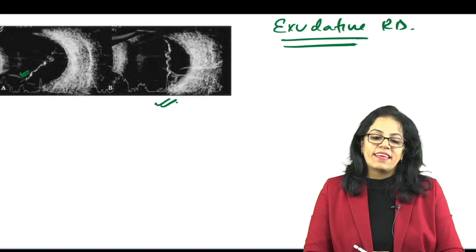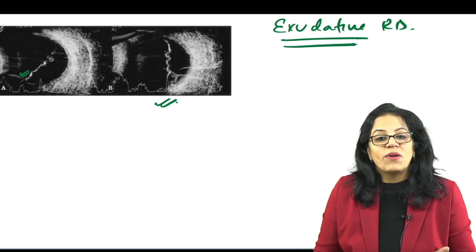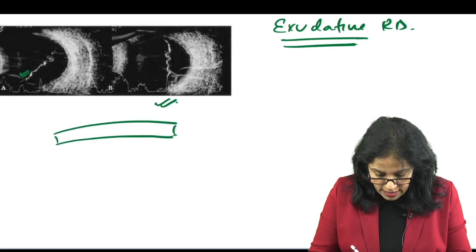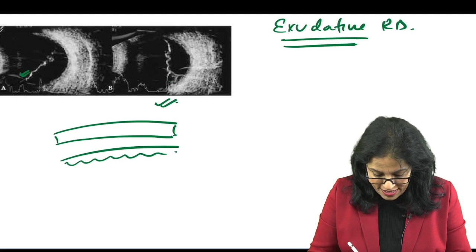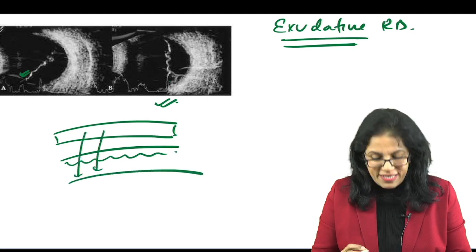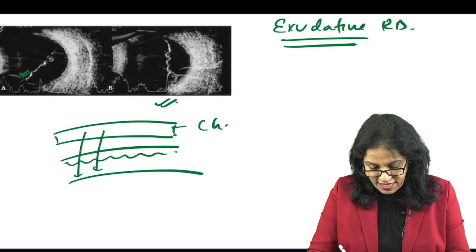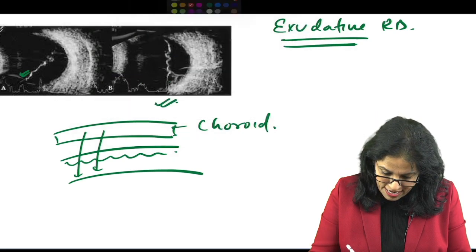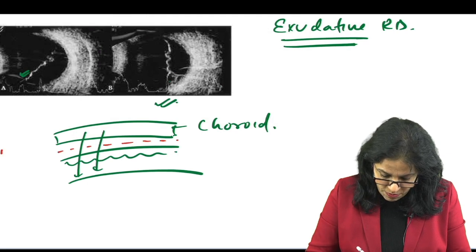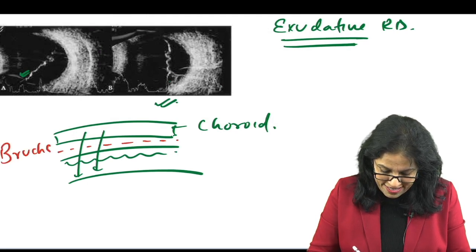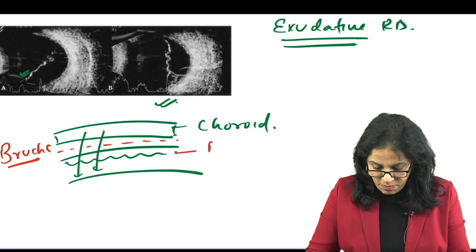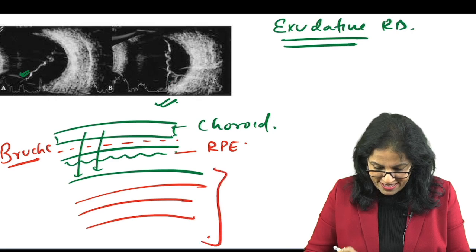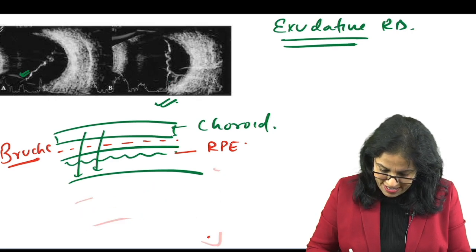Okay. So we are talking, what is exudative? I hope you all know. Exudative is when the pathology is in the choroid and that percolates into the subretinal space. You remember this diagram, all of you? This is the choroid, right? Then we know that a membrane between the choroid and retina is called your Bruch's membrane. This is the innermost layer of the choroid, right? This is your retinal pigment epithelium. And these are the different layers of the retina, right?